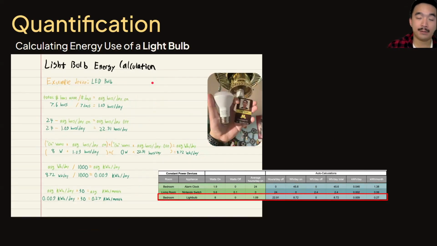The light bulb is very similar because it is itself a constant power device. Throughout this audit, it was used for 7.6 hours, and that equates to around an hour a day. Jumping down to this third line, that means that throughout the entire day, on average, it uses about 8.72 watt hours a day in energy. Dividing this by 1,000 gives us kilowatt hours per day, and multiplying this by 30 gives us kilowatt hours per month.